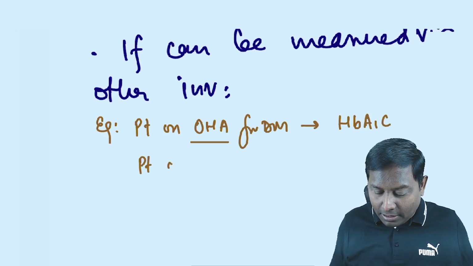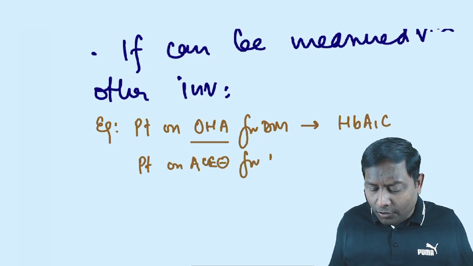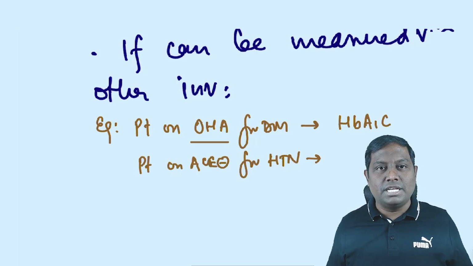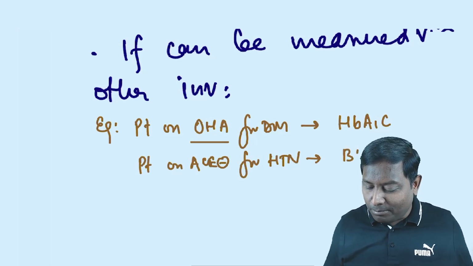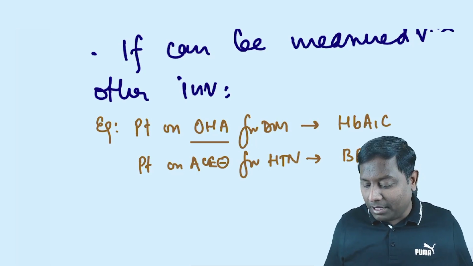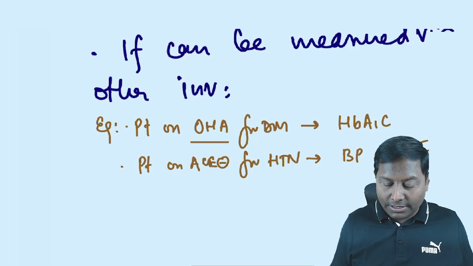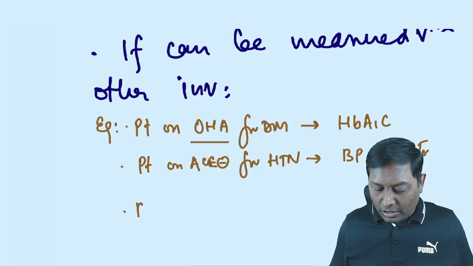There is a patient on an ACE inhibitor for his hypertension. You don't need to check the level of the ACE inhibitor in his plasma. All you need to do is simply serial BP monitoring. Okay, agreed. Then what else can we do? Let's say there is a patient on warfarin.